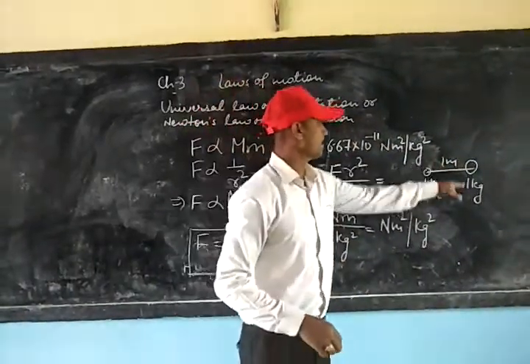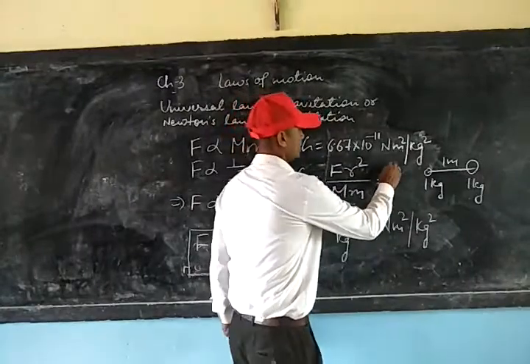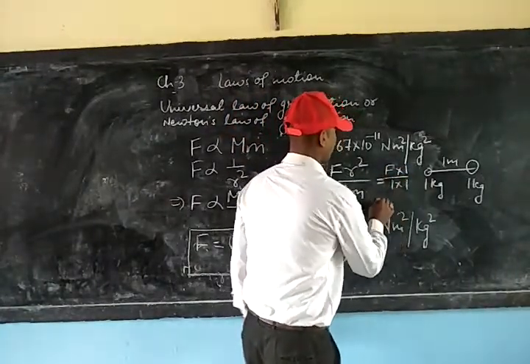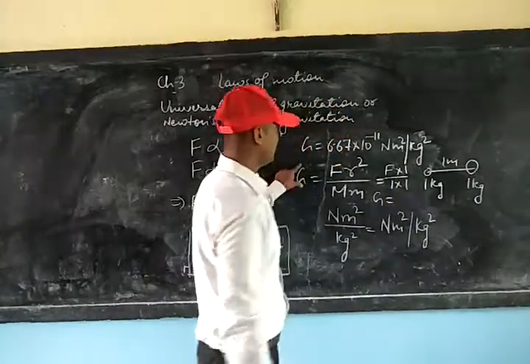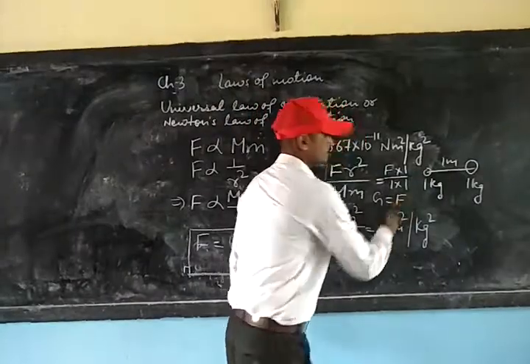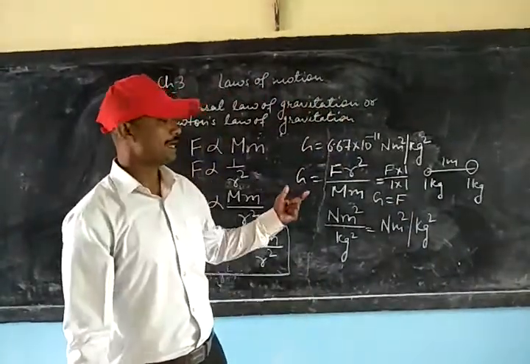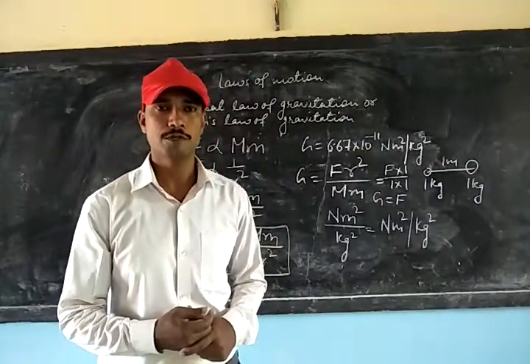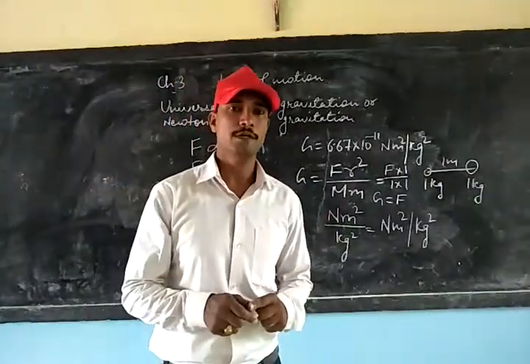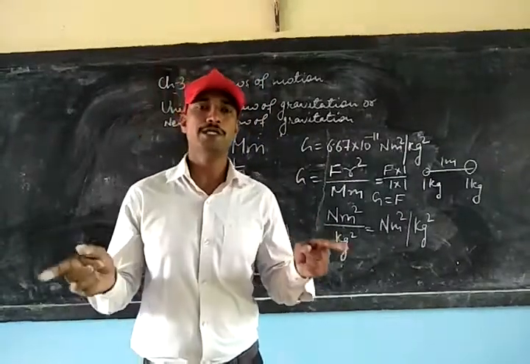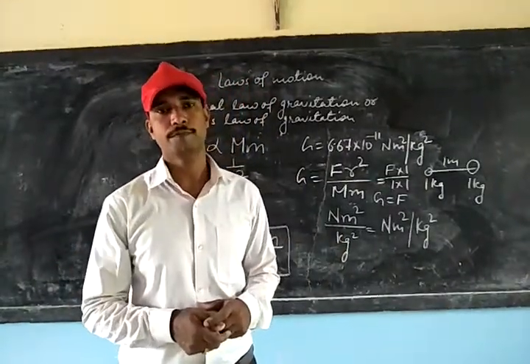When you put all these values here, let us see what we are getting. That means we are getting gravitational constant is equal to force. So we can say that gravitational constant is numerically equal to the force for the two bodies which have mass of 1 kg each and are placed at a distance of 1 meter.